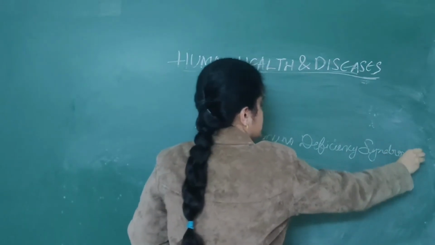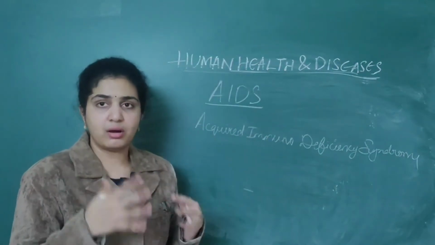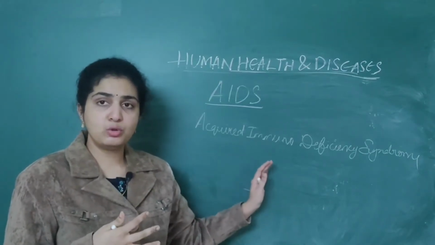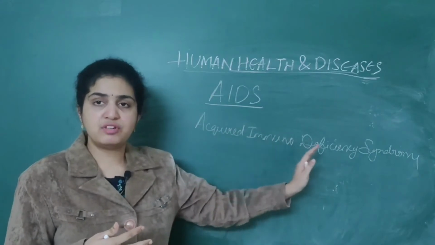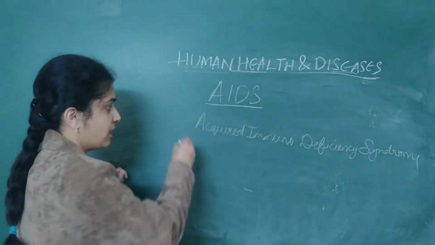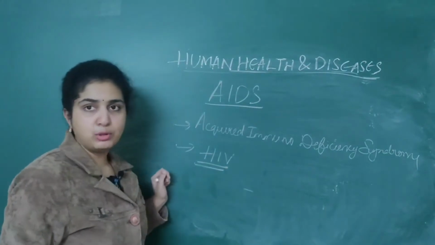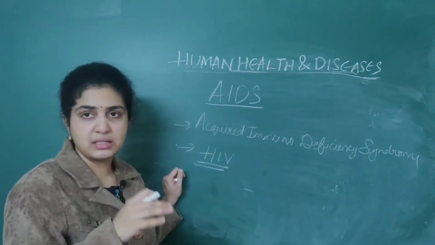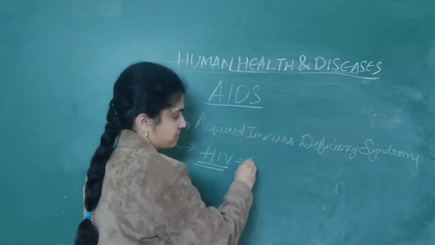Acquired immunodeficiency syndrome. This does not come normally; it is acquired. The immune system is deficient in this. It is caused by a virus called HIV, the human immunodeficiency virus, because this virus basically attacks humans.